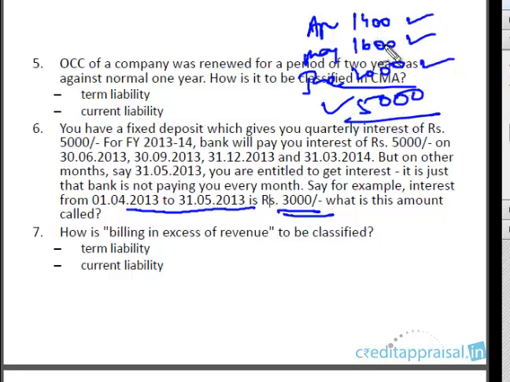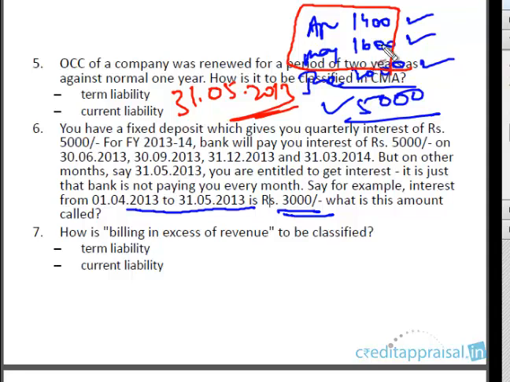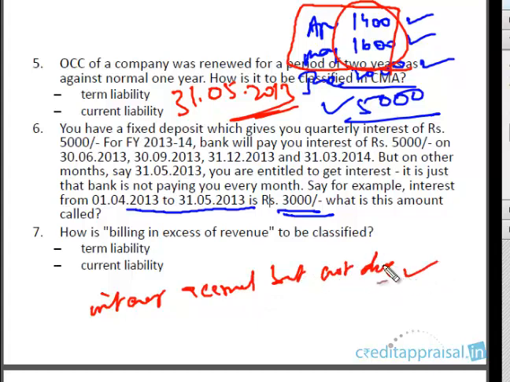So what is this amount called? As on 31/5/2013, this 3,000 is due to you, but the bank has not yet paid it to you. Please recall, we already discussed this. This is known as interest accrued but not due. This is a current liability. It is interest accrued, but not due, because the due date is only in June. So this is not yet due. This is a current liability.